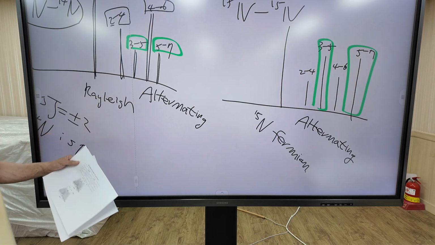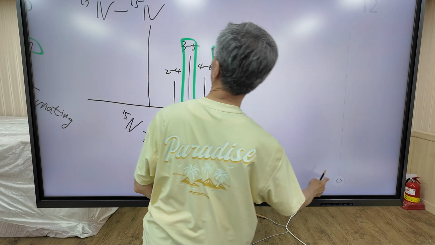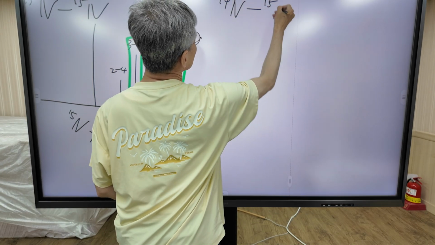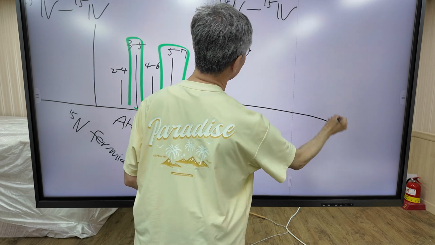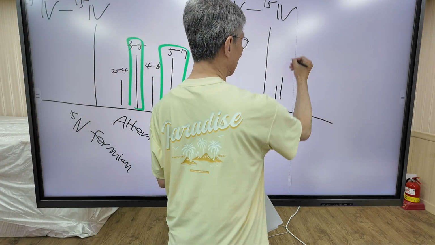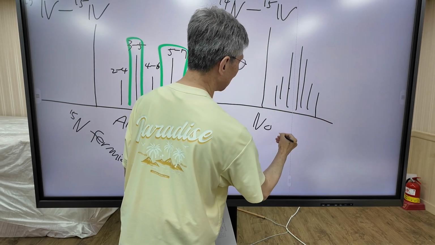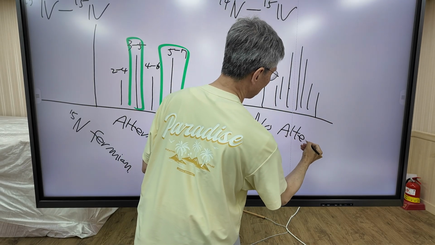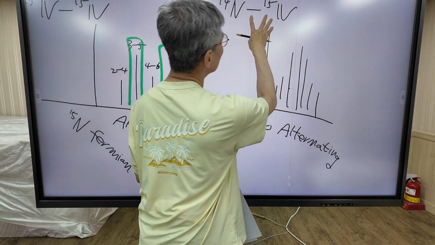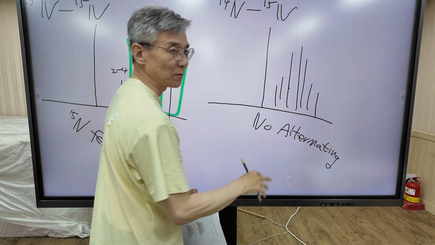And finally, they performed this experiment with nitrogen 14 and nitrogen 15 together. What do you expect for the Raman spectrum? In this case, there is no alternating pattern. When the two nitrogens are different, they show no alternating pattern.